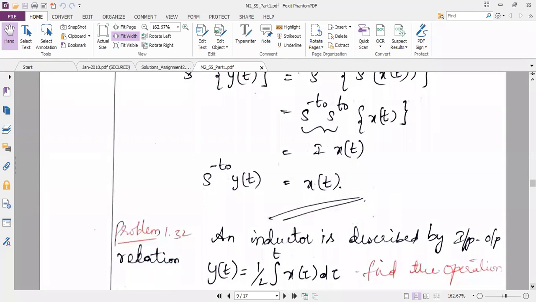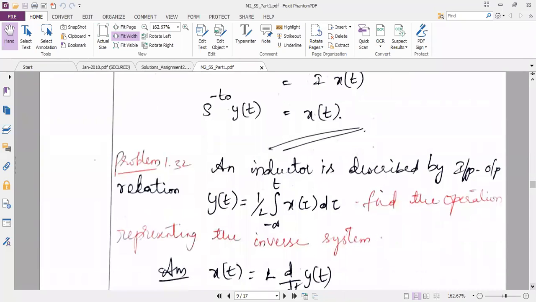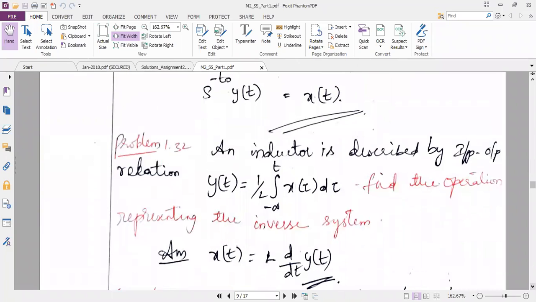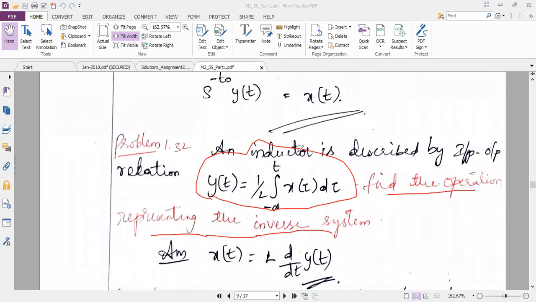No, ma'am. So I will proceed to the next example. The inductor is described by the input output relation: y of t is equal to 1 by L integral from minus infinity to t of x of tau d tau. Find the operation representing the inverse system. So they are not asking whether the system is invertible or not. They are asking which operation we should perform to get the inverse of this system.